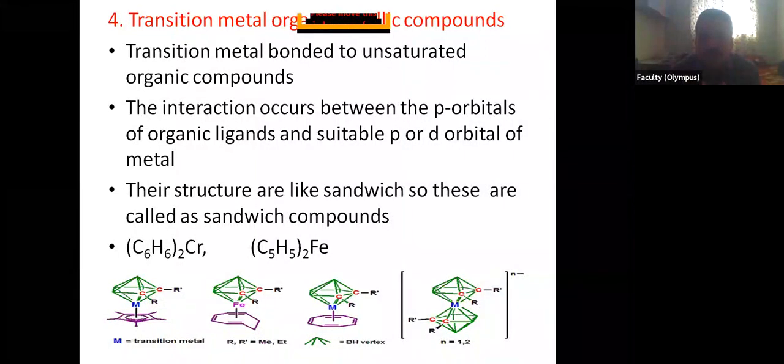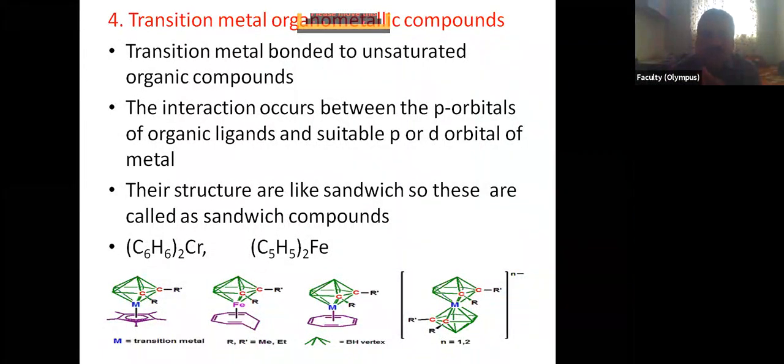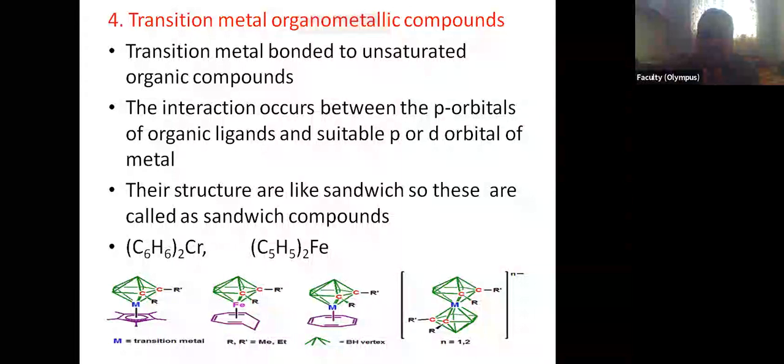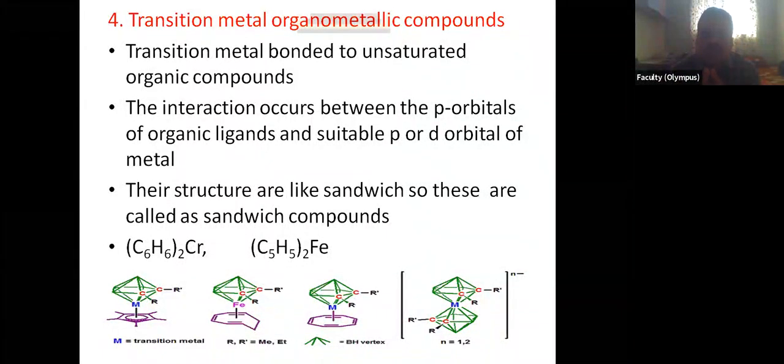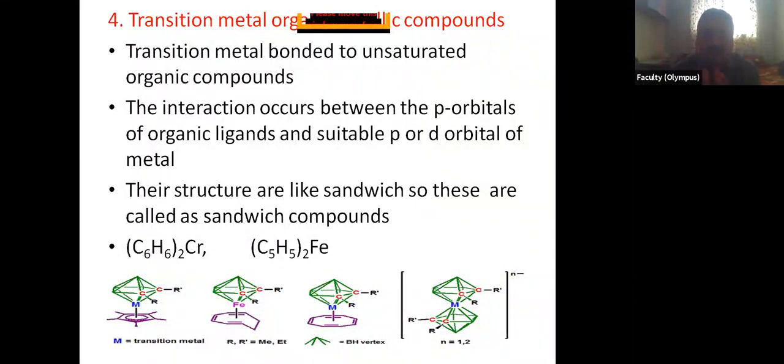Okay, but transition metals can form pi bonds also. So the transition metal is bonded to unsaturated organic compounds. These are called transition metal organometallic compounds. There is an interaction between p orbitals of organic ligands and suitable p or d orbital of metal.